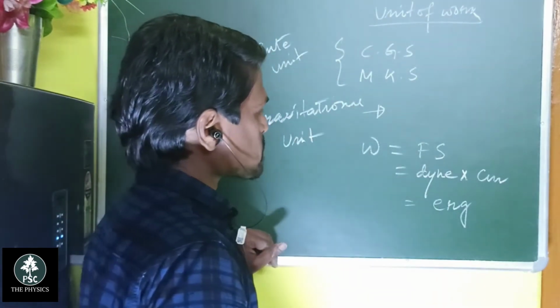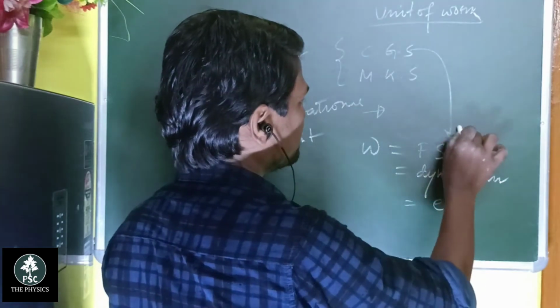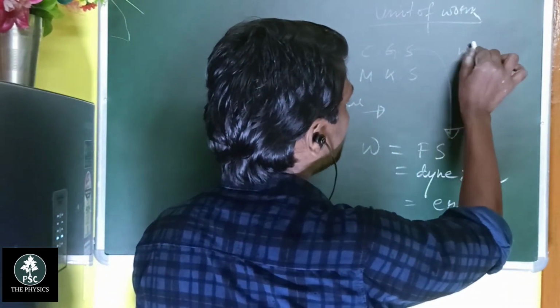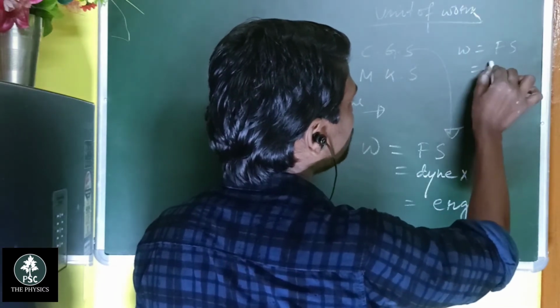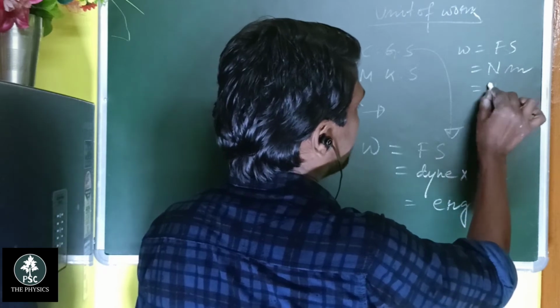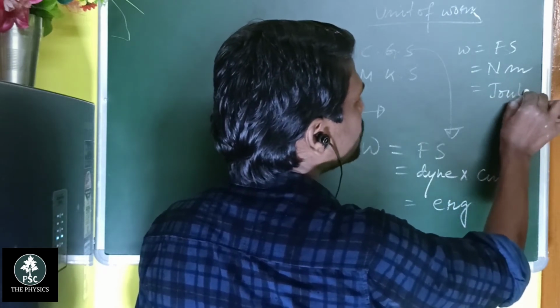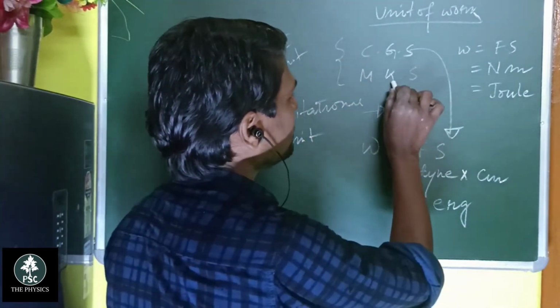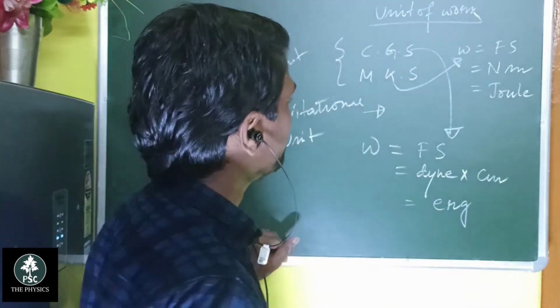Okay, so this is the CGS system. For the SI system, work done equals force into displacement. Force is in Newton and displacement is in meter, so you can simply write it as Joule. So Joule is the unit of work done in the MKS system.